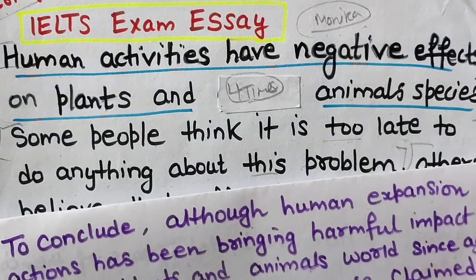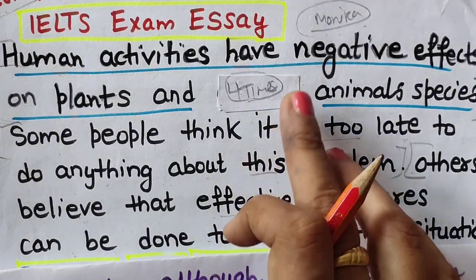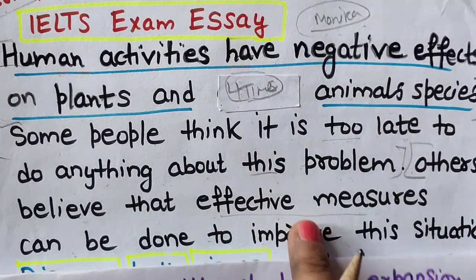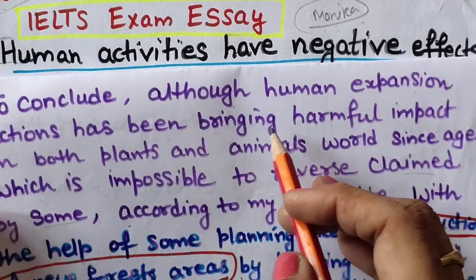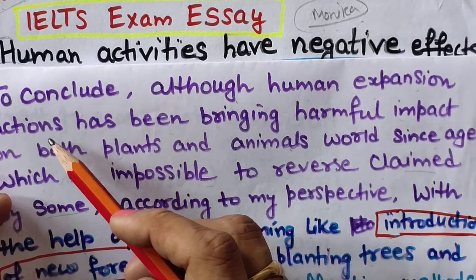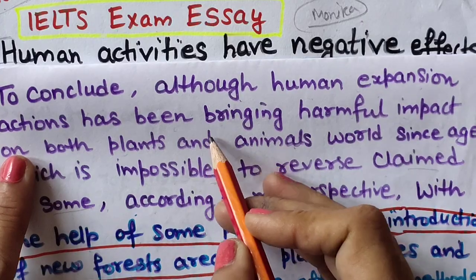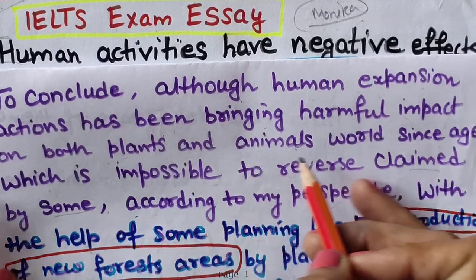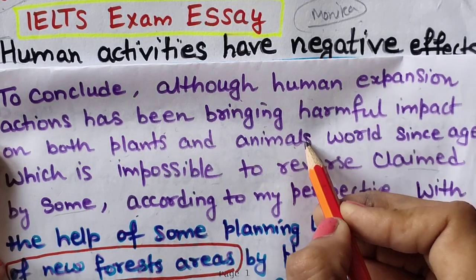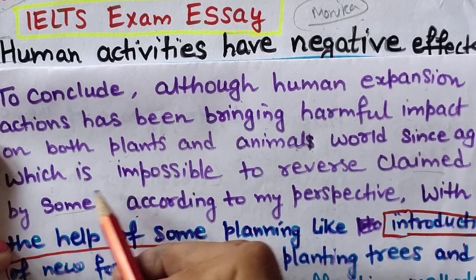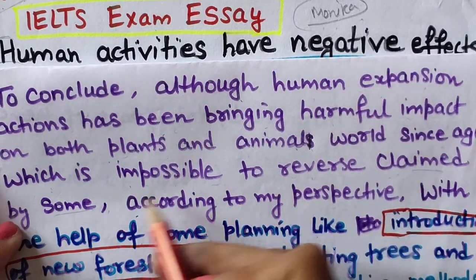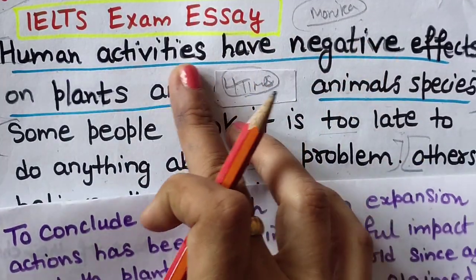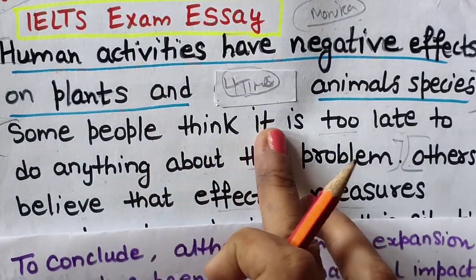So let's write the conclusion. As we know, we talk first about this, then this, and this. So, to conclude, although human expansion actions have been bringing a harmful impact on both the plant and animal world since ages, which is impossible to reverse, claimed by some, I have combined this with the first point of view also.